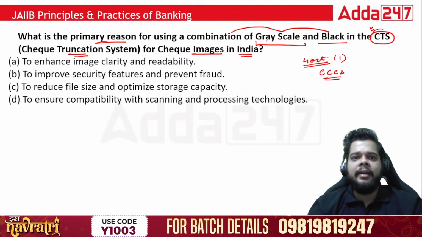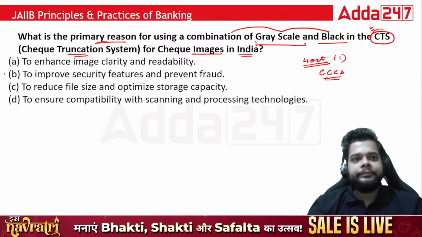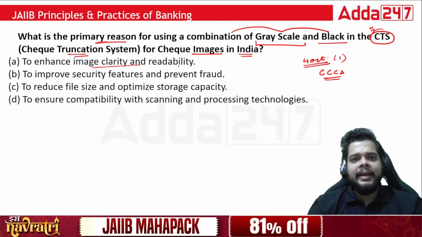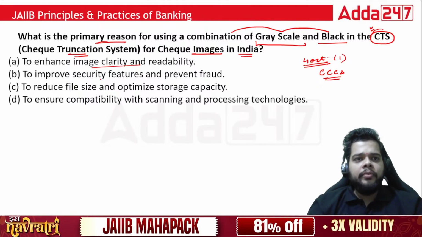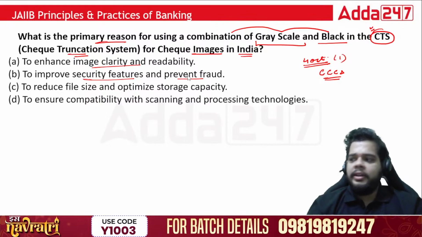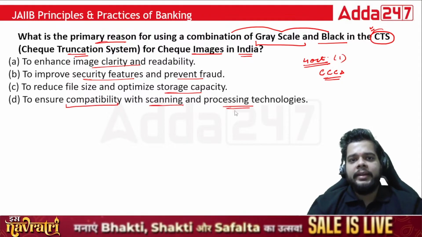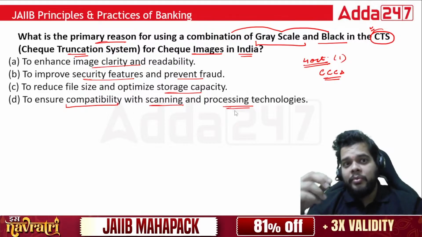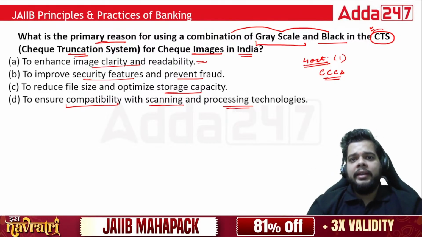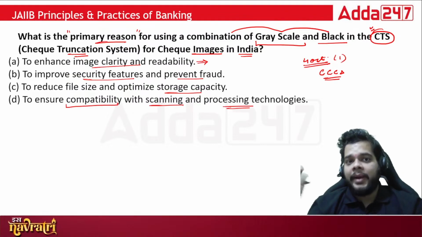The scanning is done using the grayscale and black. What is the primary reason? To enhance the image clarity and readability, to improve the security features and prevent fraud, to reduce the file size and optimize the storage capacity, or to ensure compatibility with scanning and processing technologies. So when we talk about image clarity and readability, do you think it is the primary reason? Because you have been asked the primary reason. There can be a number of reasons, but what is the primary reason?